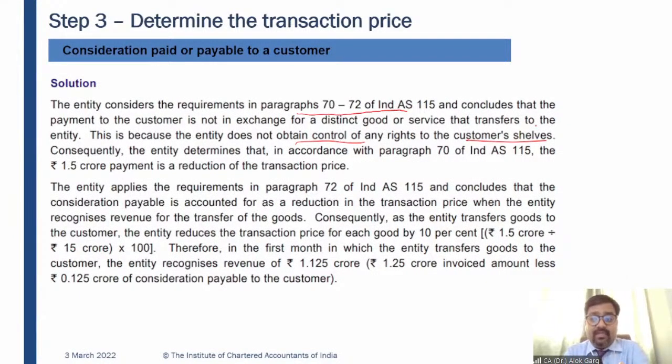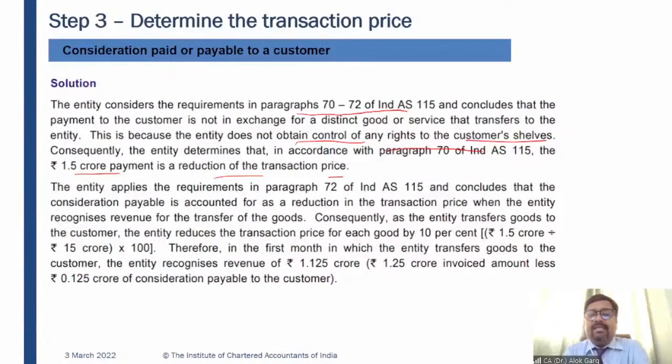Like in the case of Allen Solly, where the entity gets control over a dedicated space of Superstop. Consequently, the entity determined that in accordance with Ind AS 115, not para number, Ind AS 115, the 1.5 crore payment is considered as a reduction in the transaction price, right?